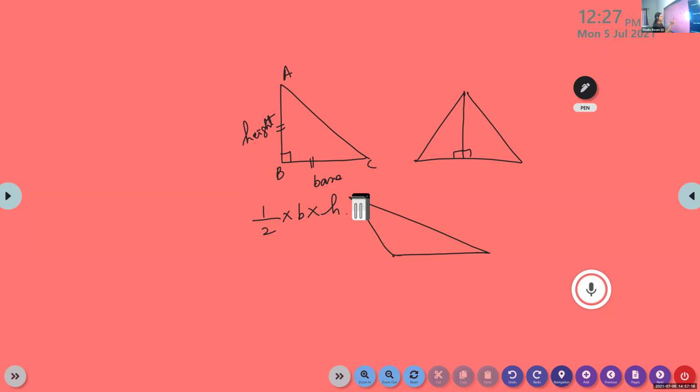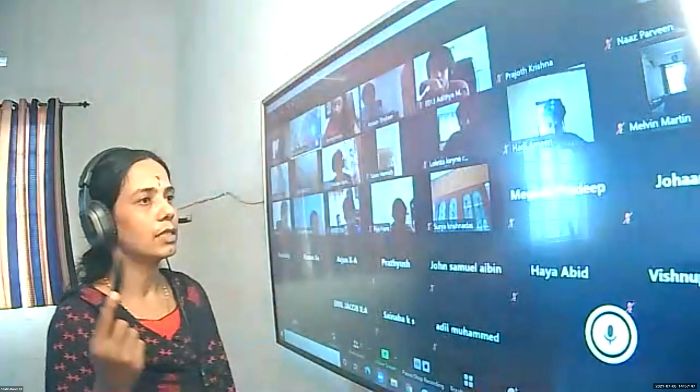Now look at your children. Suppose this is an obtuse angle triangle. Suppose I am taking AB as the base. Its altitude will be lying outside. When you extend the base, look here, this is the altitude. If this is the base, altitude means the perpendicular drawn from the opposite vertex to the base. So the altitude will be lying outside. Is it clear? All these things we have learned in our lower classes.